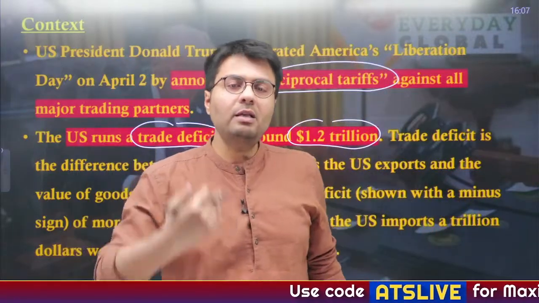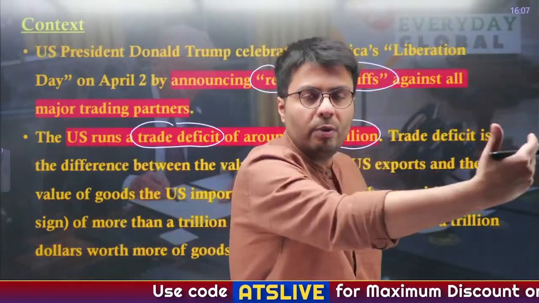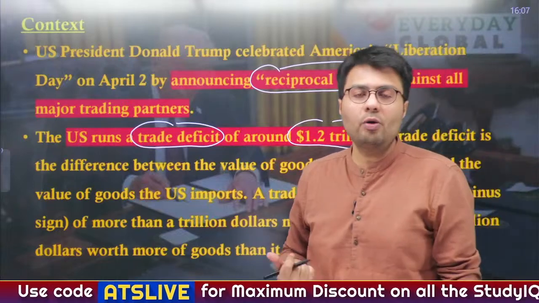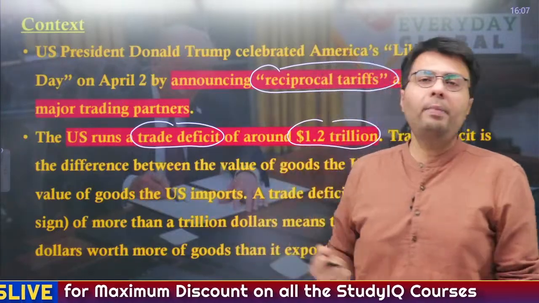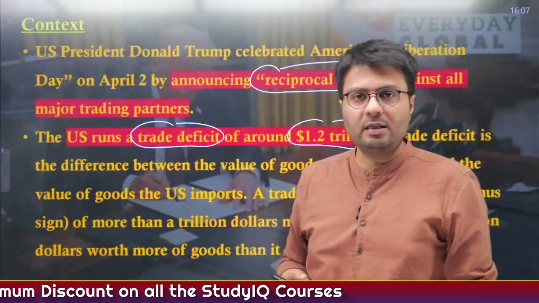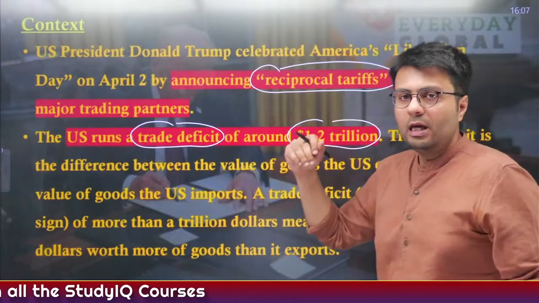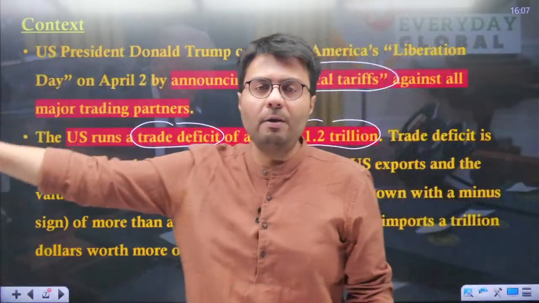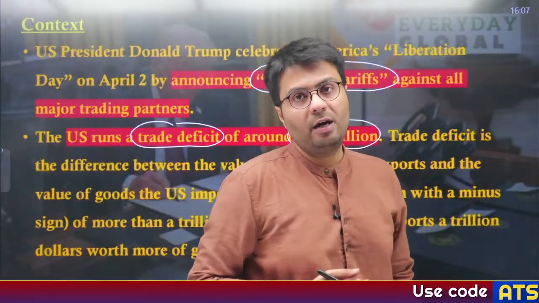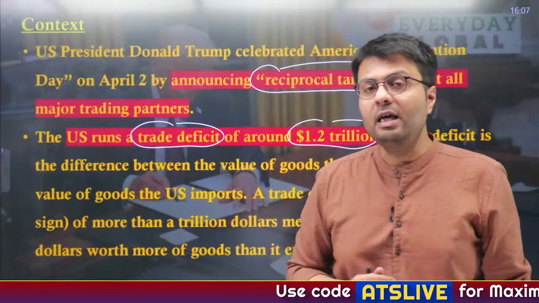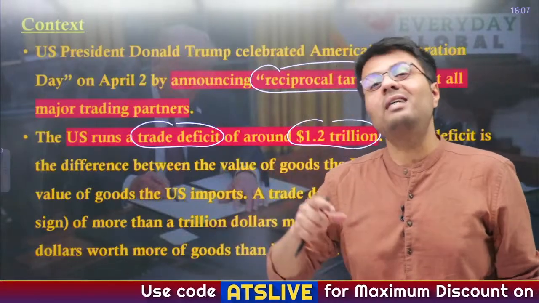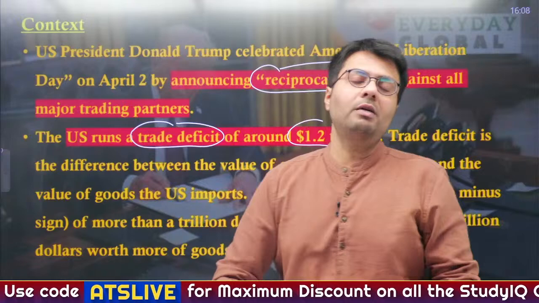So that means $1.2 trillion is flowing out of the US to other countries, and this is the biggest source of grievance of the United States government. Based on this fact, the US government says it will impose tariffs on all the major trading partners. But what is surprising is that even countries with which the US has a trade surplus, even then the US administration has imposed a tariff.